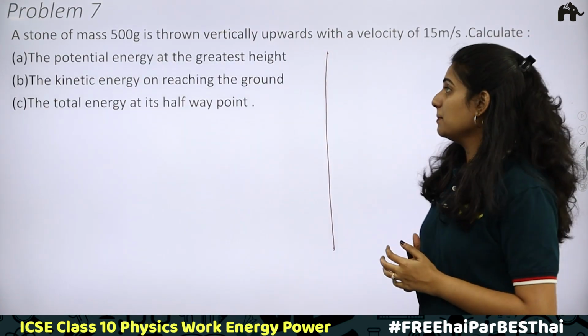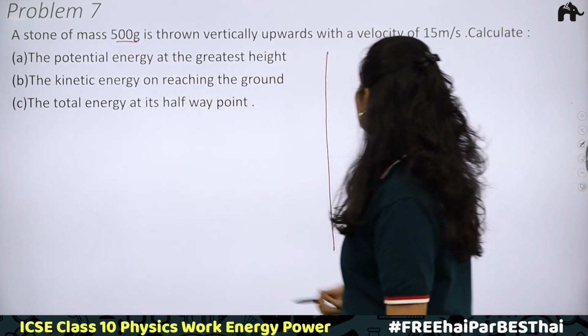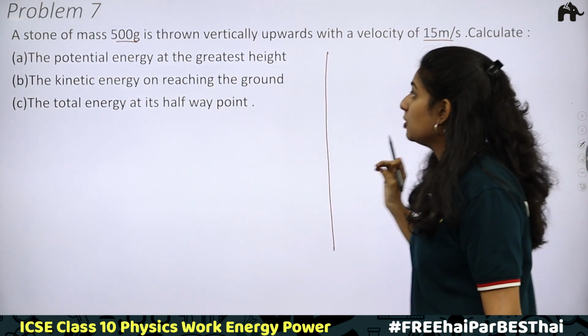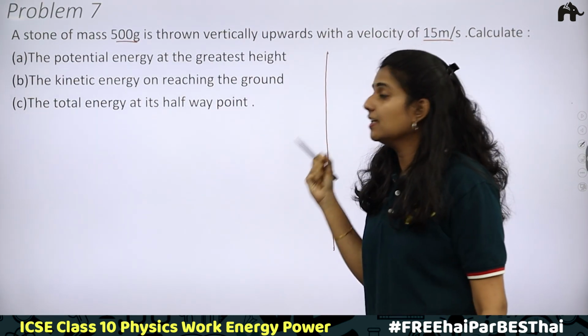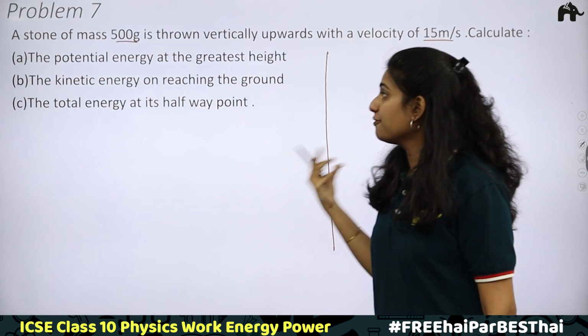Okay, next problem number 7. A stone of mass 500 gram is thrown vertically upwards with a velocity of 15 meter per second. We have to calculate first the potential energy at its greatest height. Second, the kinetic energy on reaching the ground. Third, the total energy at its halfway point.